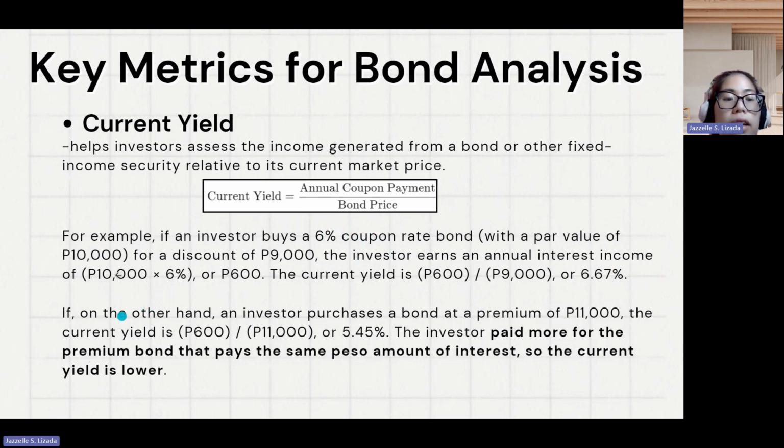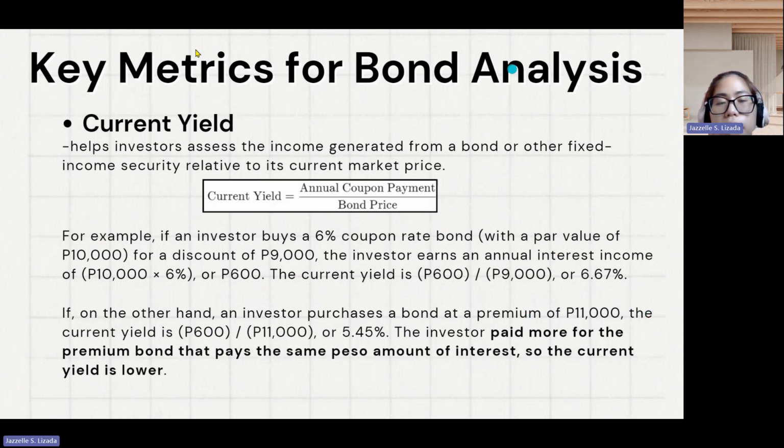Then on the other hand, an investor purchased a bond at a premium of 11,000. The current yield is 600 divided by the 11,000 purchase price, which equals 5.45%. For this one, the investor paid more for the premium bond but still receives the same peso amount of interest. So the current yield is lower. So this one, maliit yung current yield because mas mataas yung binayaran niya kasi sa face value ng bonds.